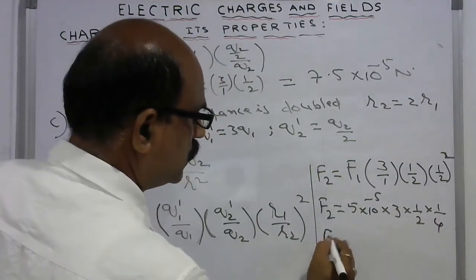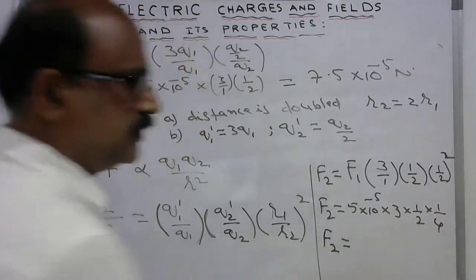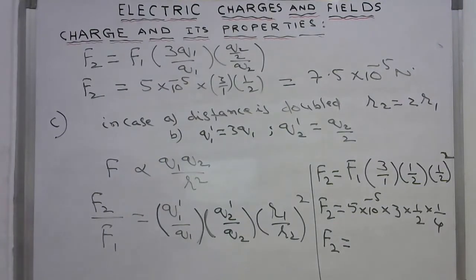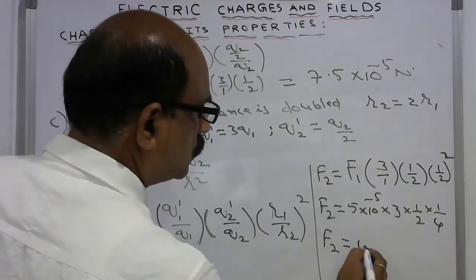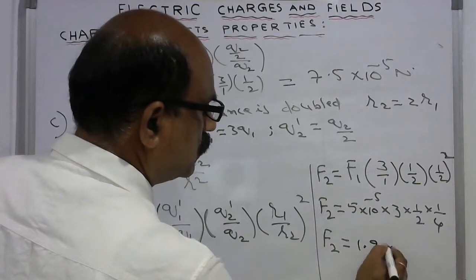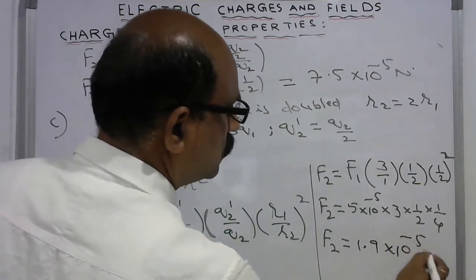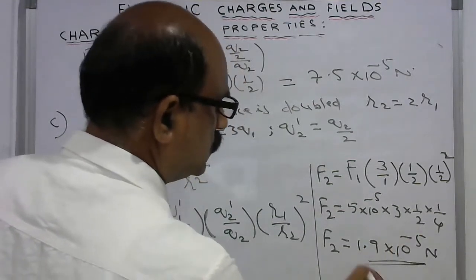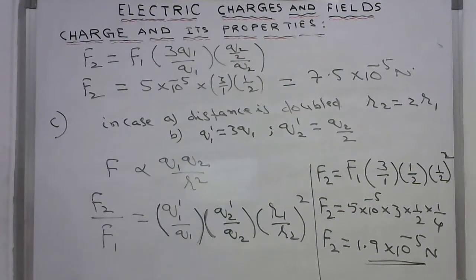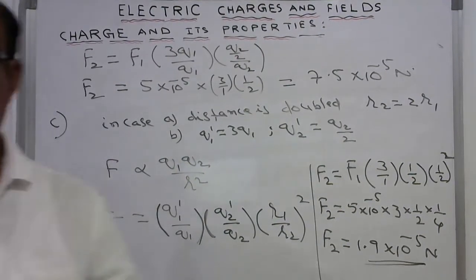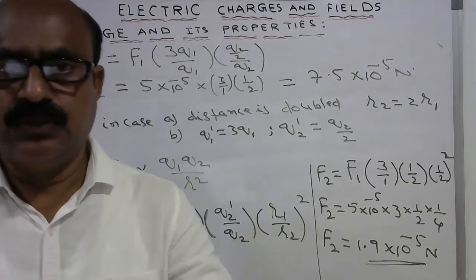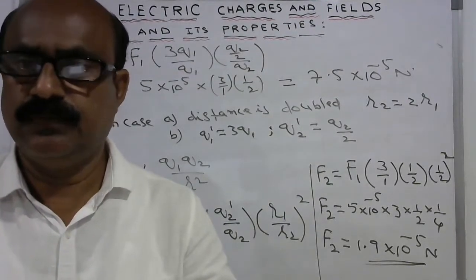So F2 becomes how much? In this case, 1.9 into 10 power of minus 5 newtons. This is the third case. So this is how we have to solve problems. And let us go to another type of problem.